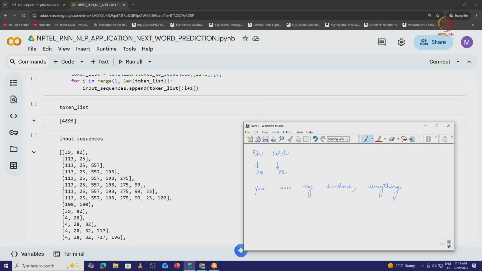Say for example, this is the line present. Then the tokens present in this particular line are "you are my sunshine", this comma is another token, everything is the next token followed by exclamatory mark, this is another token.